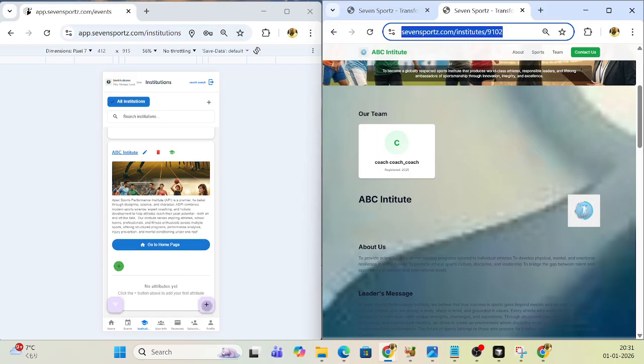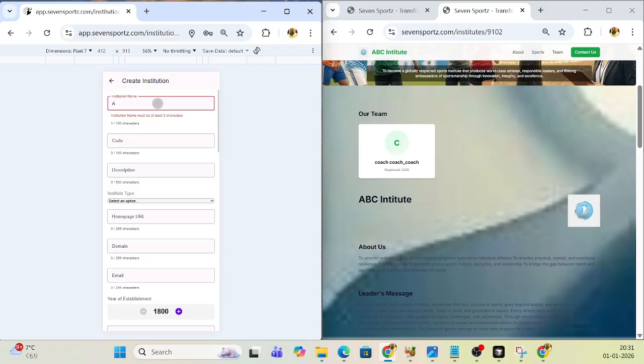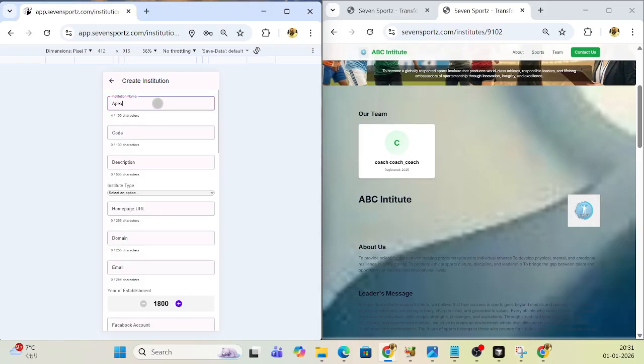So I'll quickly create another new one. Okay, so let us create a new one. Let us give it some name, like Apex Academy of Sports. This code is nothing but you can just put some numbers. This is just for the search purposes.